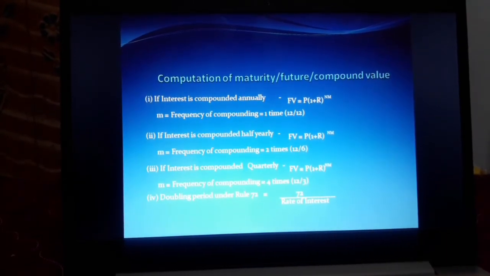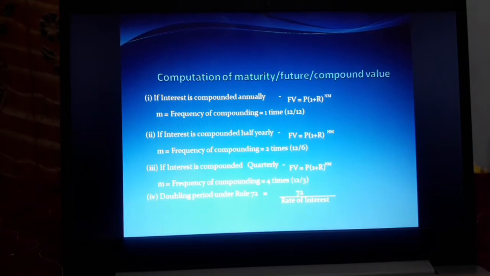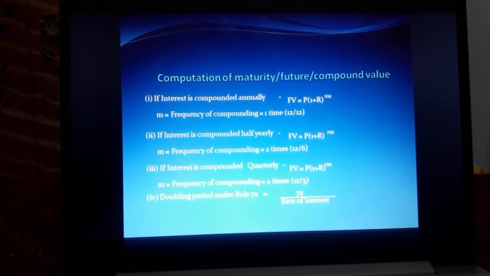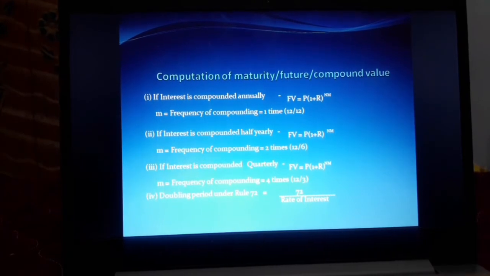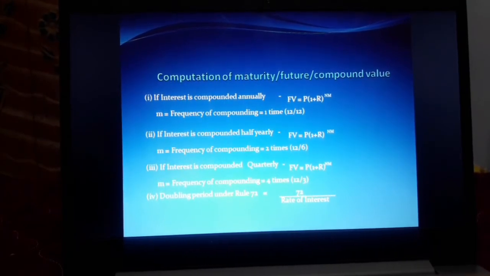Then we have to see the formula for the time value of money. Computation of maturity or future compound value: if the interest is compounded annually, the formula is FV, that means future value, equal to P into (1 plus R) whole power n m. M means frequency of compounding, how many times we are getting the interest per year.